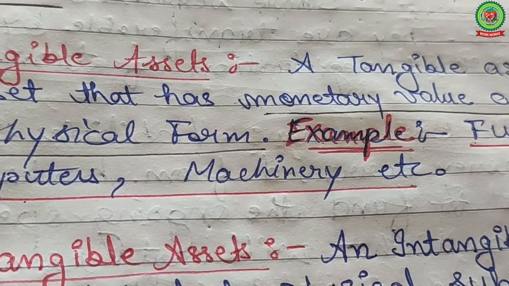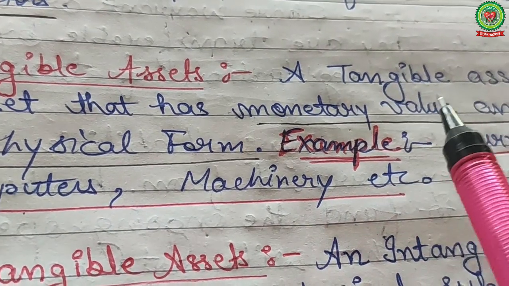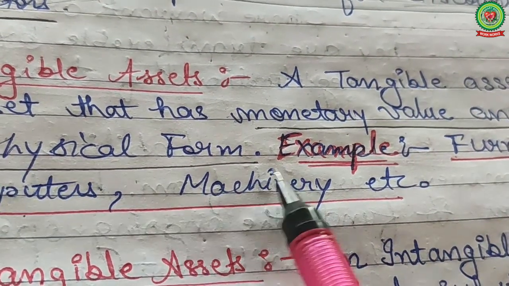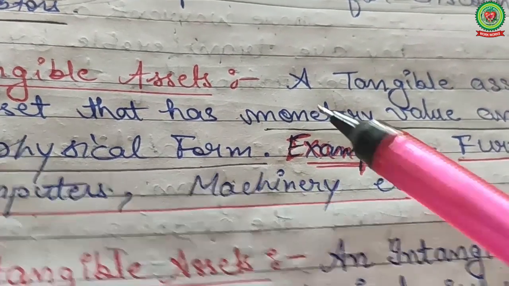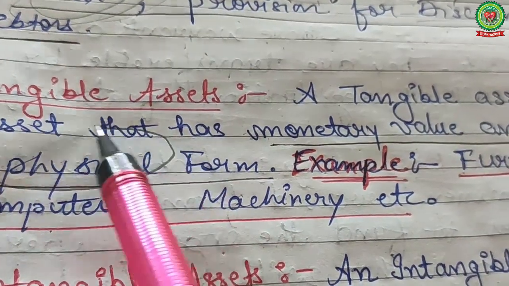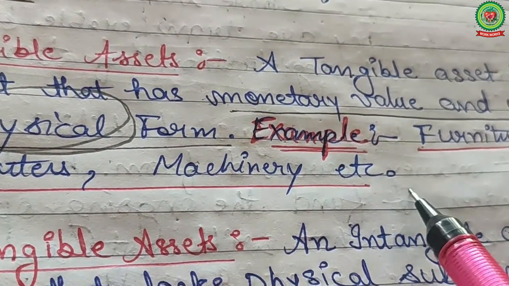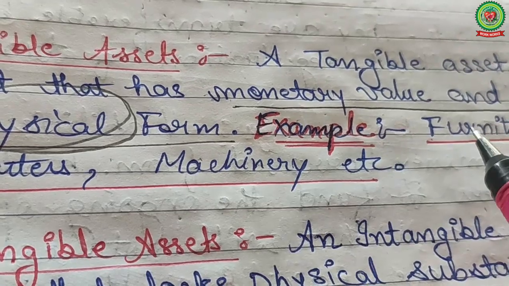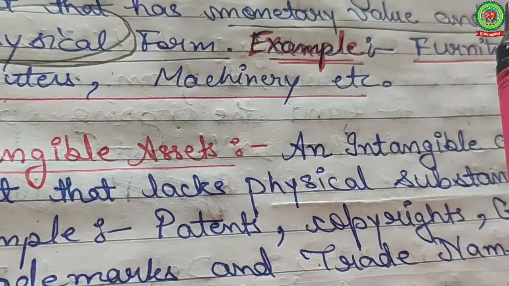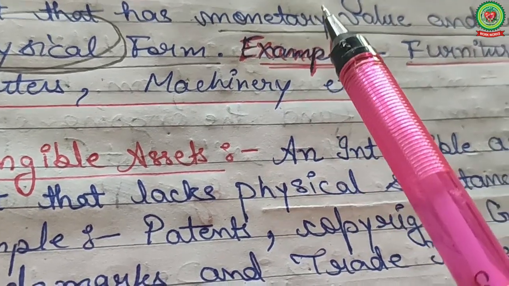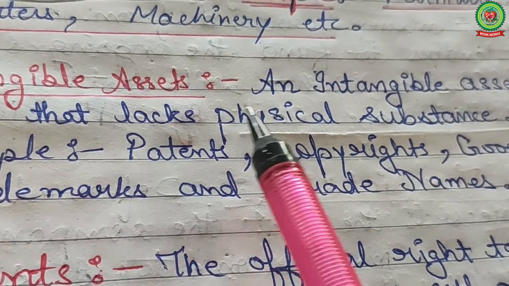Next one is tangible assets. Everyone knows what tangible assets are? Yes. A tangible asset is an asset that has monetary value and usually a physical form. So here physical form means that you can touch and see the object, like furniture, computer, machinery. After tangible assets, next one is intangible asset.